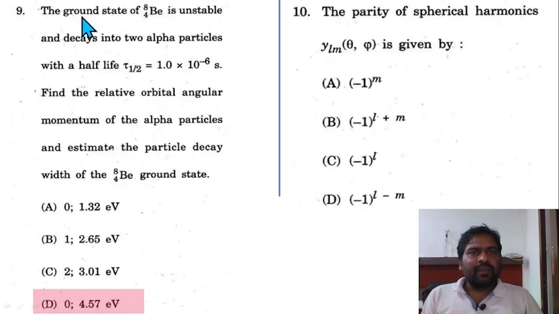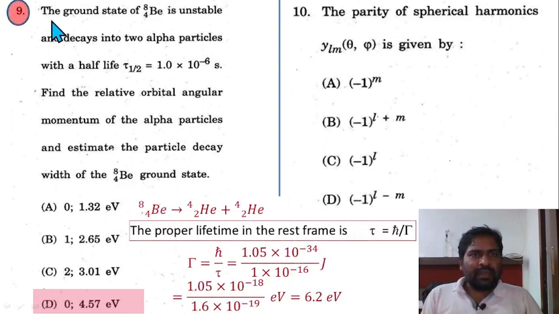Question 9. The ground state of beryllium-8 is unstable and decays into 2 alpha particles with a half-life equal to 1 into 10 to the power minus 6. I think it should be minus 16 here. Find the relative orbital angular momentum of the alpha particles and estimate the decay width of the beryllium ground state. Okay, I am putting it in the gray list, and just calculate it from your side as well.